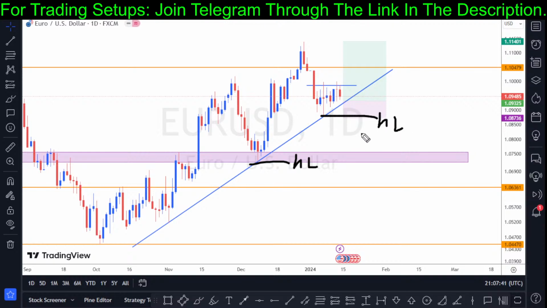So I can only be willing to anticipate bearish interest if I can see a break of this structural formation right there with a retest of a more downtrend. This is when I'll be looking out for a short entry. For as long as the bulls are still above this rising trendline, I am still going to support more bull interest on Euro paired against the USD. Okay guys, so that's my view.